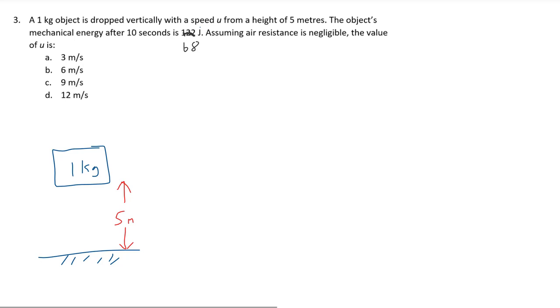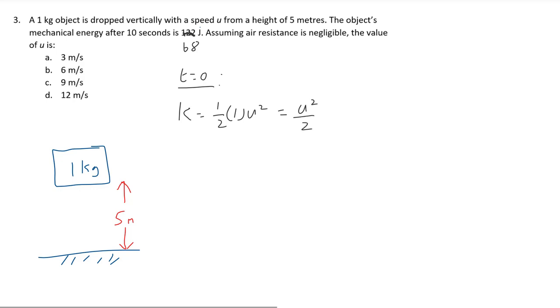As we are told the mechanical energy, and as we are looking for a value of something at the start, the initial velocity of the object, let us now work out the mechanical energy initially. We know that it is 68 joules, but let's see if it gives us some information. Therefore, initially at t equals 0, the kinetic energy is a half mv squared: a half multiplied by the mass, which is 1, multiplied by the initial velocity, which we're told is u, so u squared, which is what we're looking for. That is simply equal to u squared over 2.